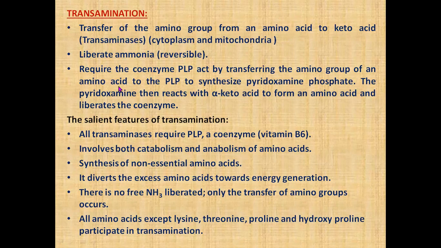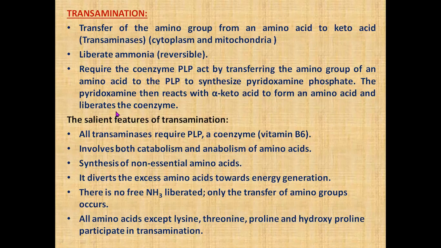Ammonia is not exactly liberated here; free ammonia is not liberated. The amino group from this amino acid is transferred to the keto acid. But the amino group is not transferred directly to the keto acid. Here the coenzyme involved is PLP, pyridoxal phosphate. The amino group is transferred to this coenzyme first to form pyridoxamine phosphate. This pyridoxamine phosphate then transfers the amino group to the keto acid to form a new amino acid.